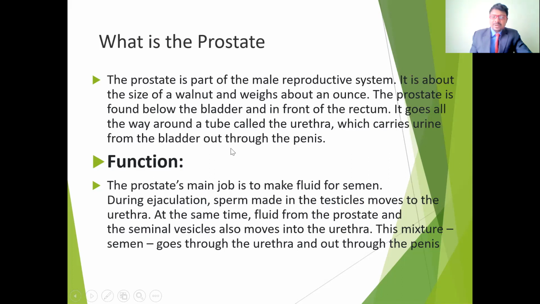It goes all the way around the tube called the urethra, which carries the urine from the bladder out through the penis. So the urethra is the connection between the bladder and the penis. It collects the urine from the bladder, and the urine is voided through the urethra. If there is any obstruction or swelling in the prostate, it will obstruct the urethra, and it may cause difficulties in voiding the urine. That is the main location of the prostate, below the bladder and in front of the rectum.